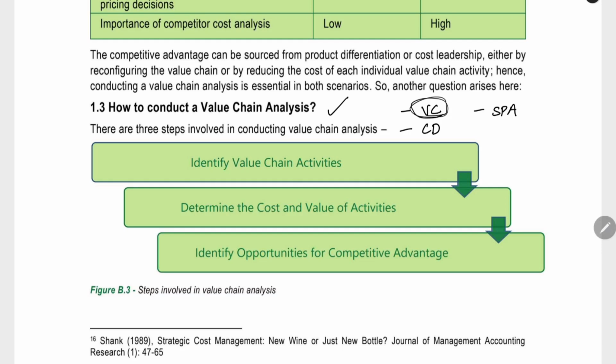Here the first step is identifying the value chain activities. Identify the separate activities which we saw earlier. Identify the cost and value of the activities. What is the cost incurred for a particular activity? What is the value it is providing for a particular customer? That we have to compare.